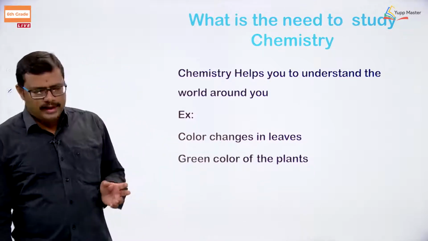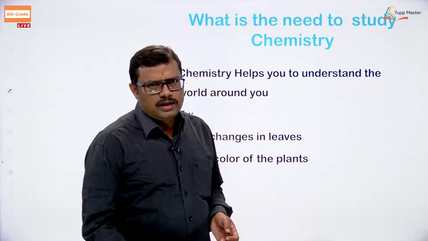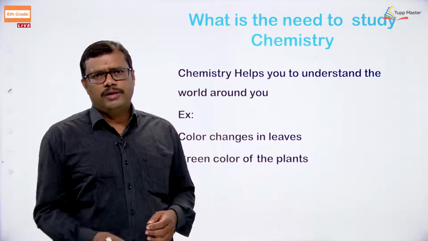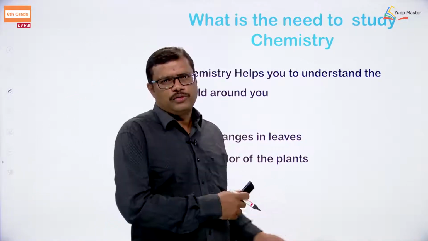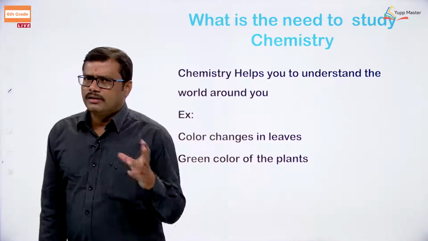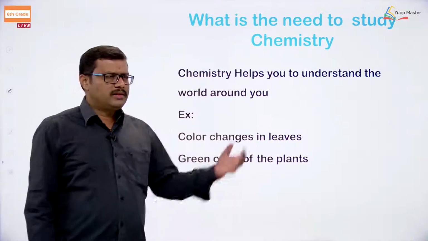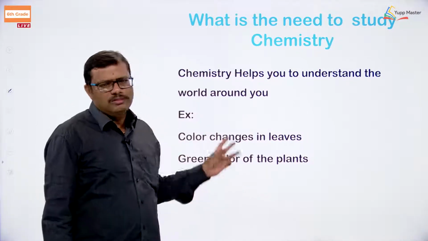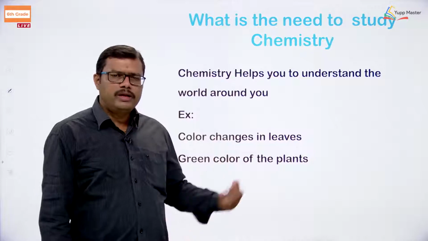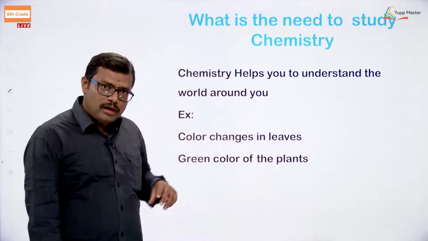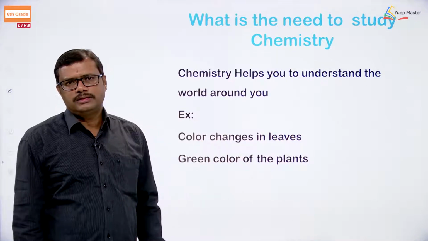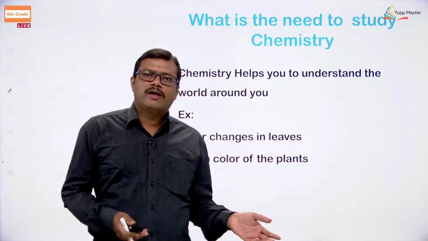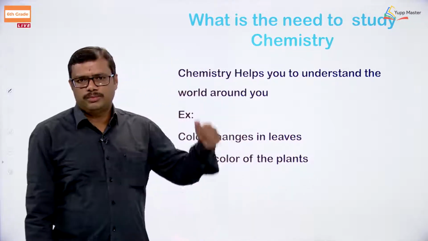And the green color of plants, we say that plants are self dependent, they do not depend on other persons or other components. So they prepare their own food through the photosynthesis process. Photosynthesis is going on in the plants, especially in the leaves, by taking sunlight, water from the ground, and using the chlorophyll pigment that is present in the leaf. So all these things take place in a leaf or in a plant. What is happening exactly there? Chemical components are present and chemical reactions are taking place for the preparation of food. So there we require chemistry. In order to understand the photosynthesis concept, we require chemistry.